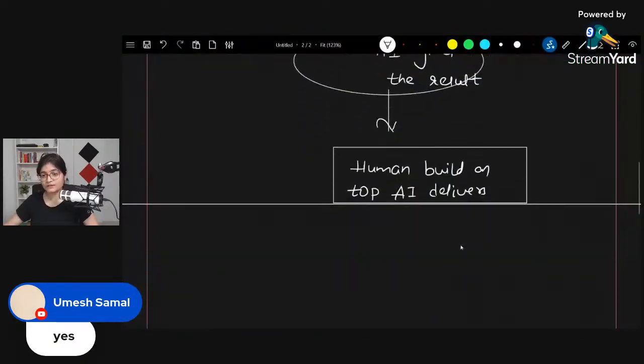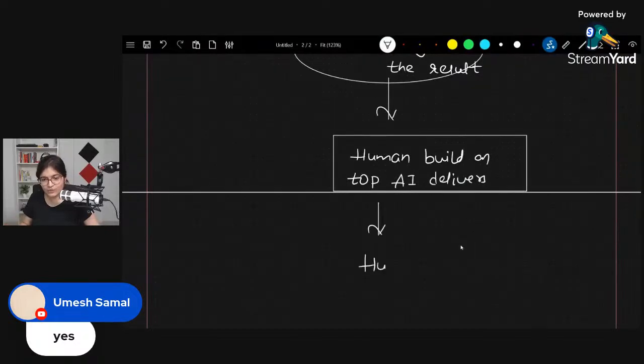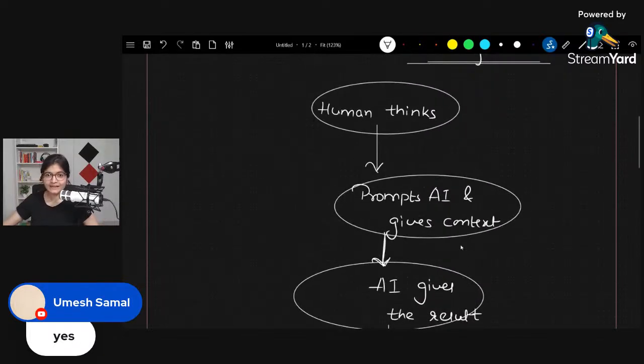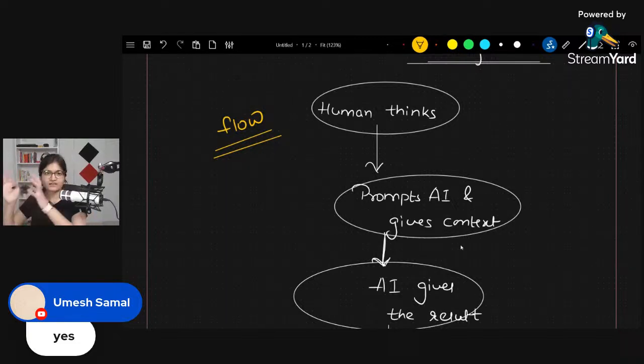So we will discuss further, and then the last step is where the human being will try to deliver the context. This is how the complete flow of doing your task should be in the current scenario. I don't know about the future. I'm not saying that this is how it will happen in the future, but in the current scenario, this is how any task should happen, whether you are doing freelance projects, company-based projects, professional or personal projects, or college projects.